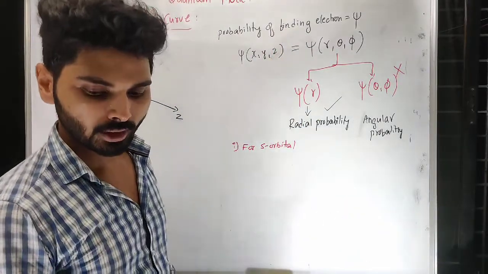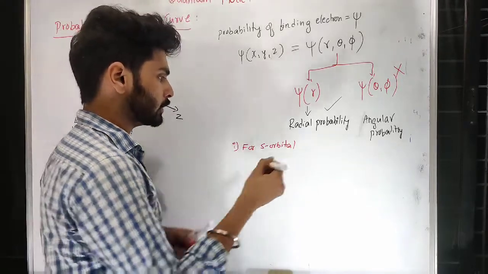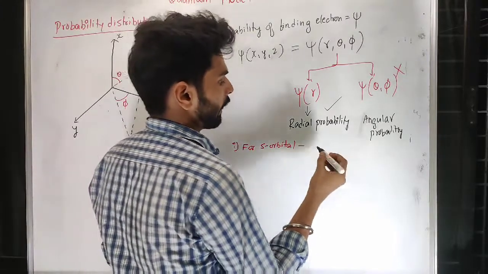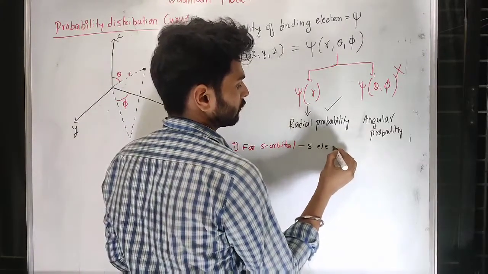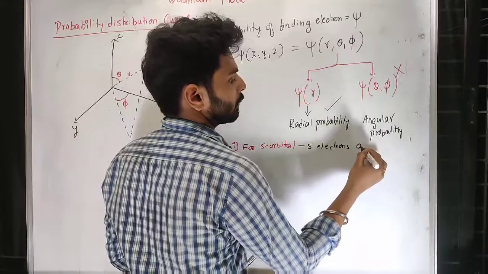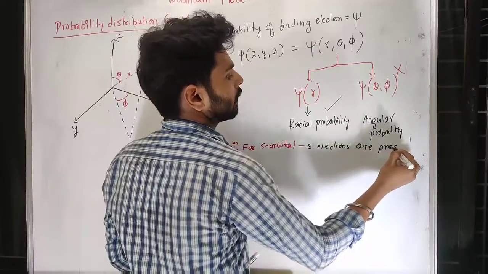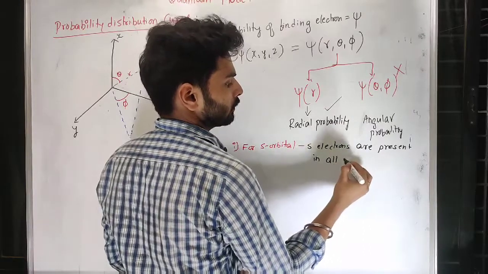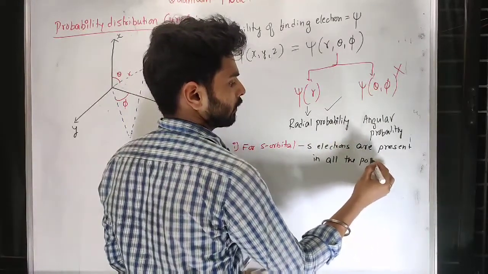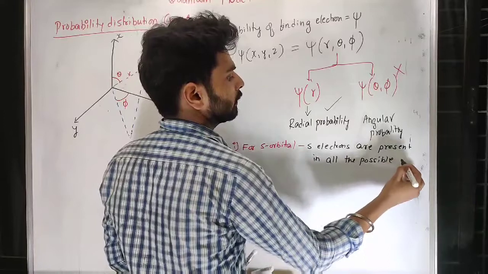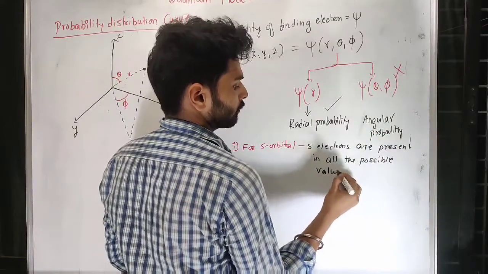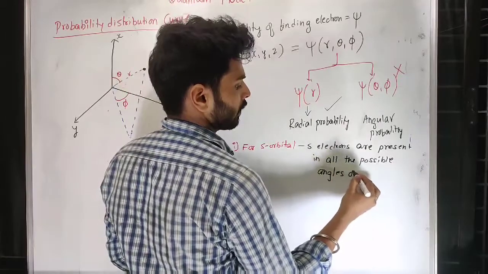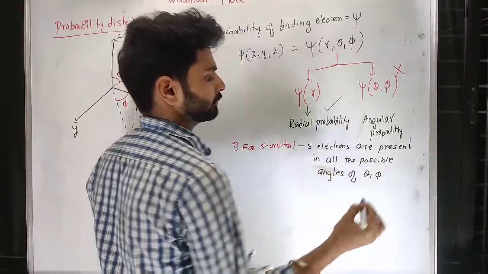So for the s orbital, you have to say s electrons are present in all the possible values, otherwise all the possible angles, of theta and phi.